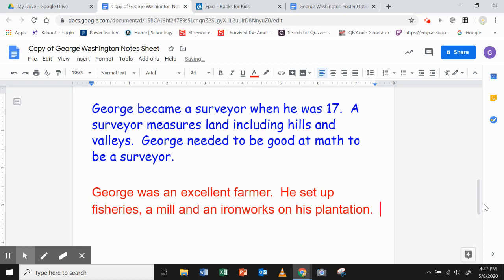And then we can say this made his plantation profitable. That information I took from Epic. So then I would take that information and put that onto my poster.